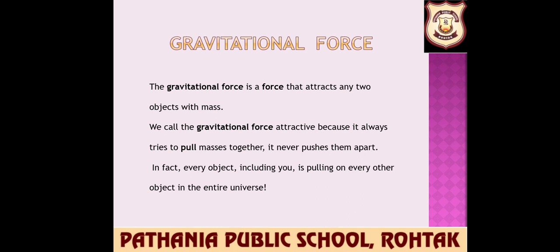When we throw an object upward, say a ball, it comes back to the earth. Since the ball falls downward, there must be a force acting on it. This force is due to the attraction between the earth and the object. It is called the force of gravity. In other words, objects fall towards the earth because the earth attracts them. This force of attraction exerted by the earth on any object is called the force of gravity.